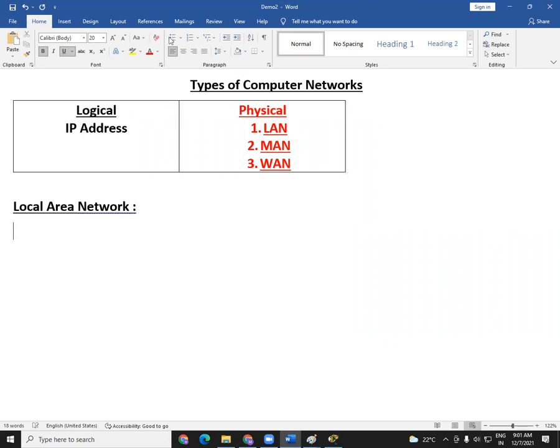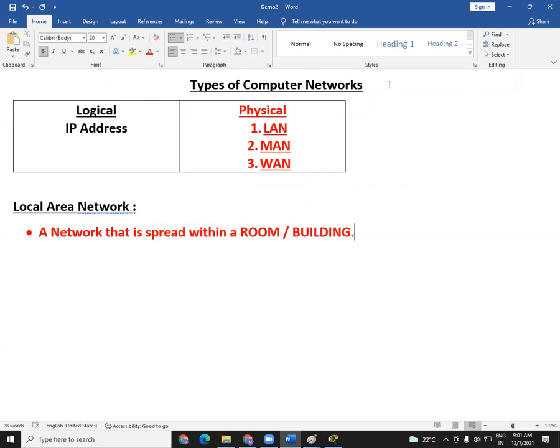So what exactly is this local area network? You must have seen this definition somewhere in a dictionary or in your college, maybe. This is a very common definition we learn or see. Local area network means a network, I'm talking about a computer network actually, that is spread within a room or a building. This is your local area network.